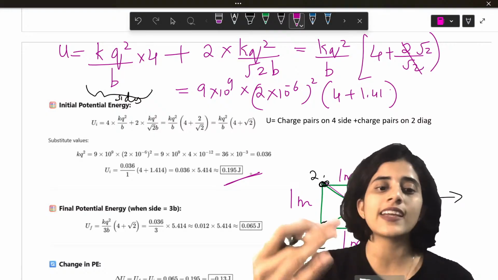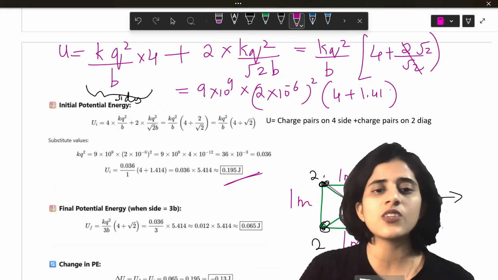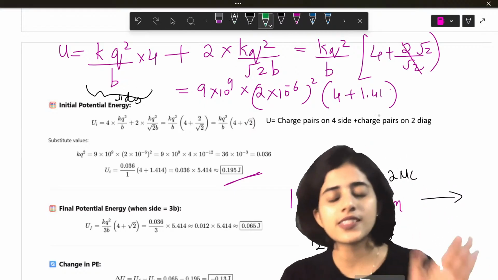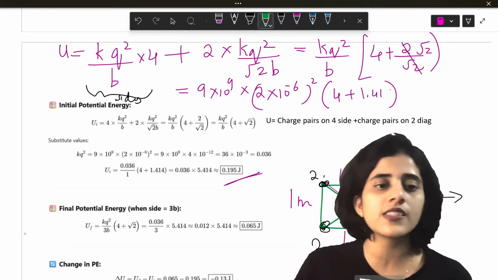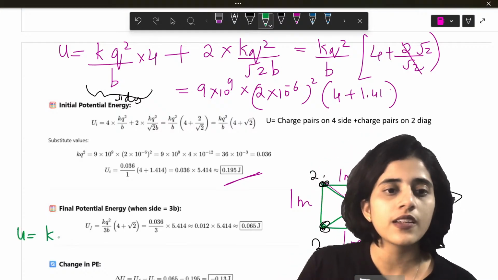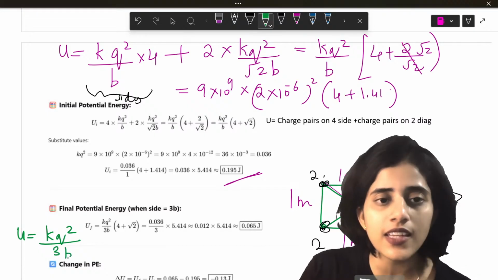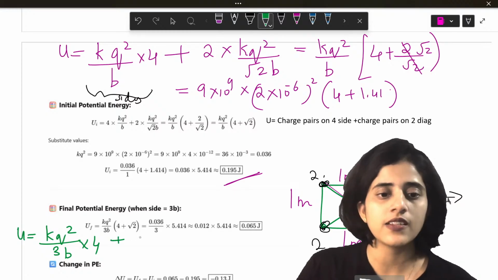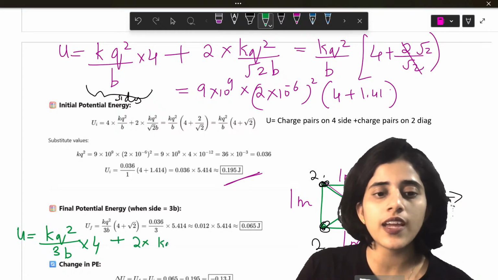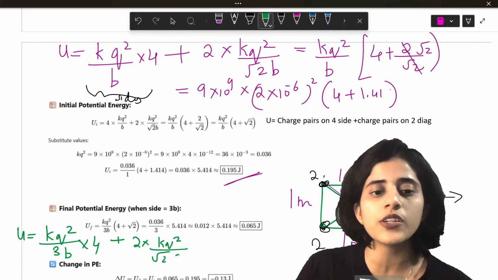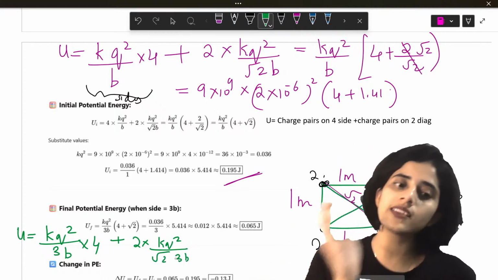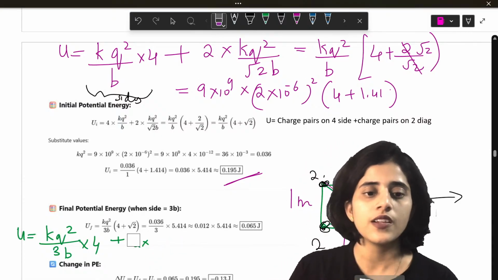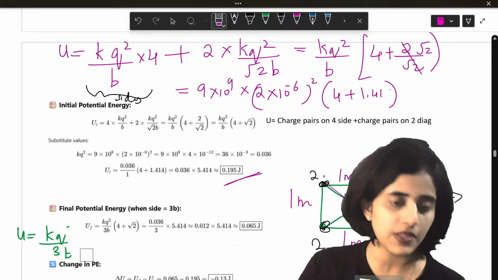Now what happens when the sides become 3B? So it's very easy. You just have to substitute 3 here. Okay. Same steps, but the only difference is U will be KQ square divided by 3B into 4. Okay? Plus 2 into KQ square by square root 2 into 3B. So you take 3B outside and then you solve it. That's the only difference. Okay? So instead of B, it becomes 3B.